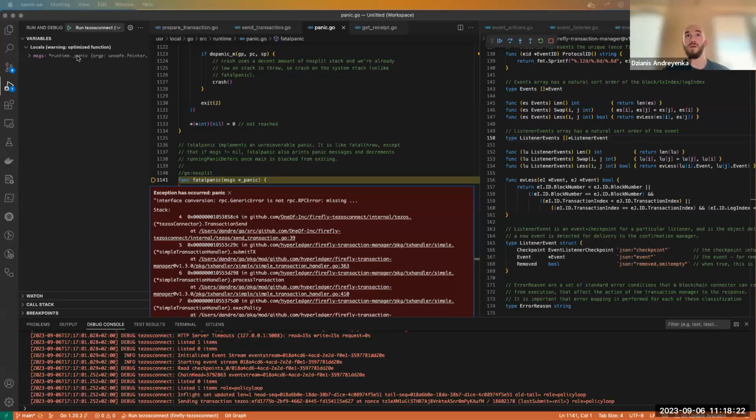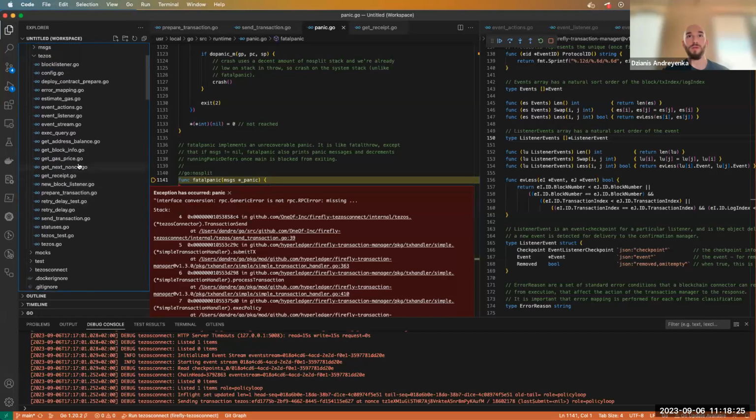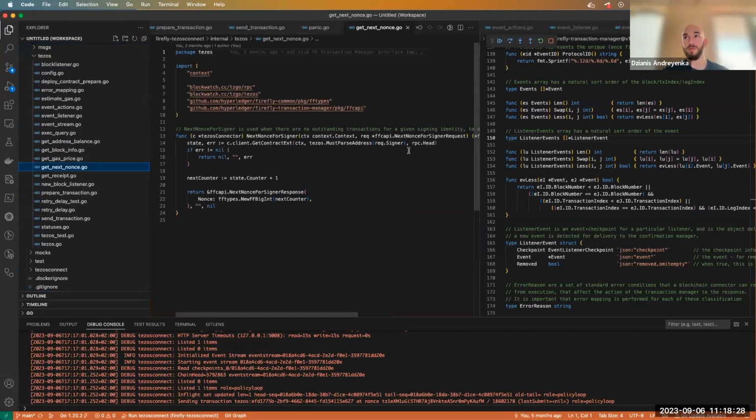Cool. And for nonce management, I know there's no concept of nonce in Tezos. Do you have an internal ID that you use in the transaction metadata to handle that, or how do you do that? I will show you nonce management here. So the nonce management is implemented here. Here we just need the address of the sender, and we just get the contract, like the state of this address, and get the nonce. So it's implemented, I think, the same way as for EVM.